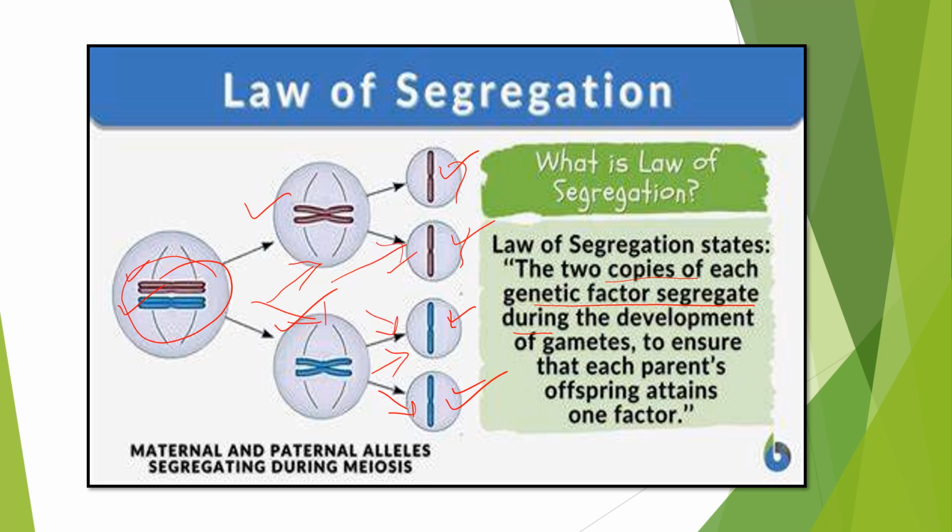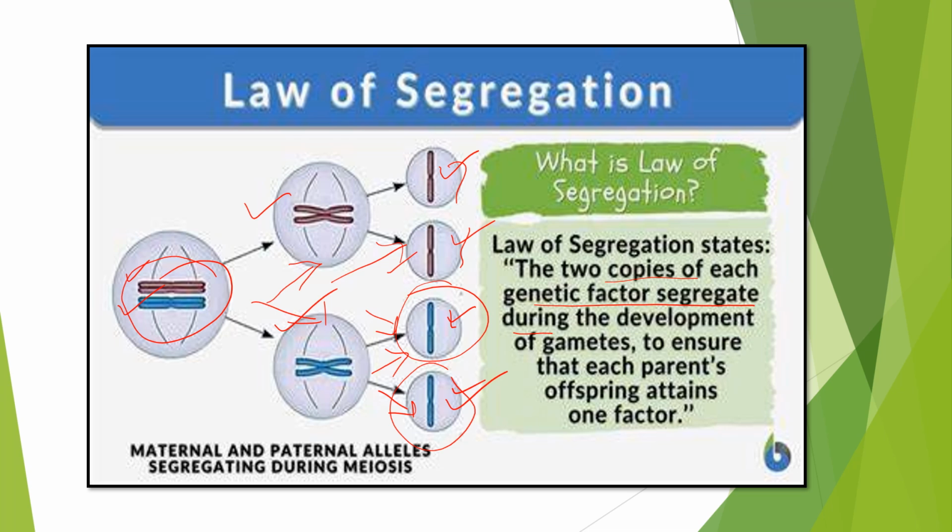And this ensures that each parent's offspring will attain one factor each. They are segregating, ensuring that they will be getting one factor from each parent, so they'll get the maternal alleles as well as the paternal alleles. They are separating equally. If it is a heterozygous parent, they will have two kinds of gametes. If it is homozygous, they will have all similar gametes. Is it clear? So this is the law of segregation.